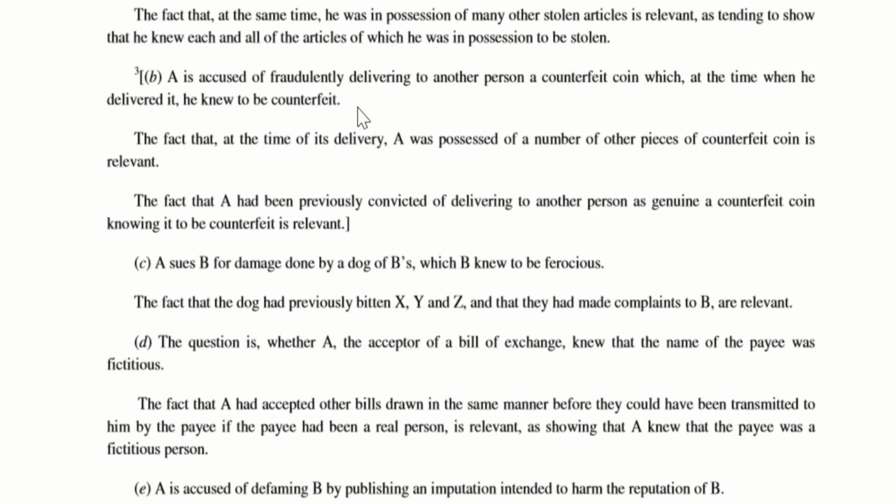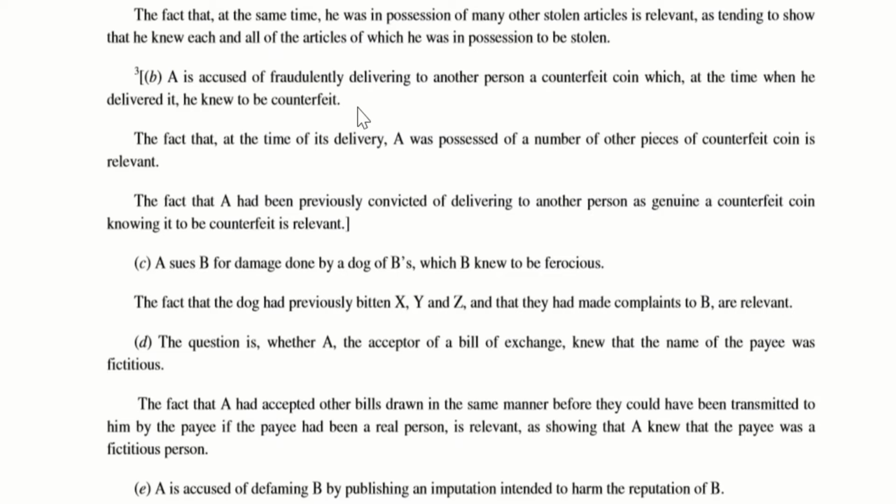A is accused of fraudulently delivering to another person a counterfeit coin. Imagine if this person is in the habit of giving counterfeit coin on a regular basis, or he had plenty of counterfeit coins in his hand, or if there is a fact that he has been previously convicted of delivering it to another person as genuine, a counterfeit coin, knowing it to be counterfeit, it is relevant.